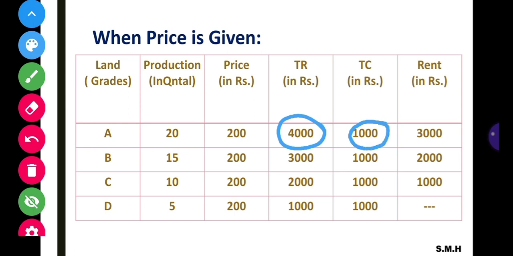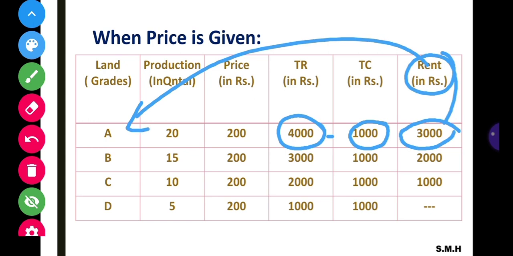When we deduct 1000 from 4000, we get 3000 as the rent for A grade land. Next, for B grade we have 3000 as total revenue and 1000 total cost. When we deduct total cost from total revenue, we get 2000 as the rent for B grade land.